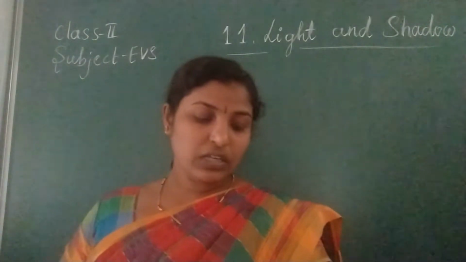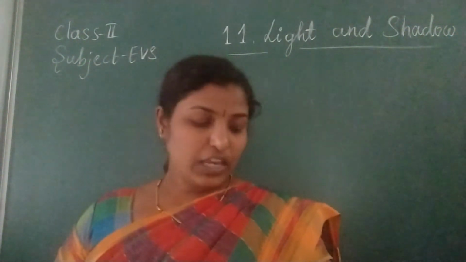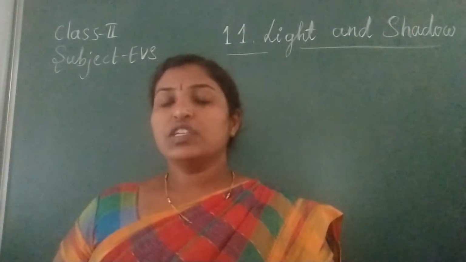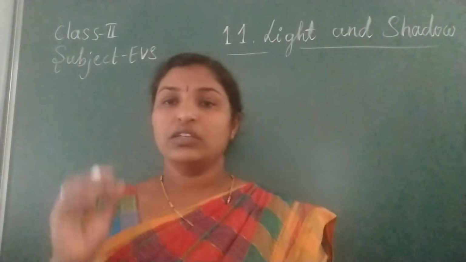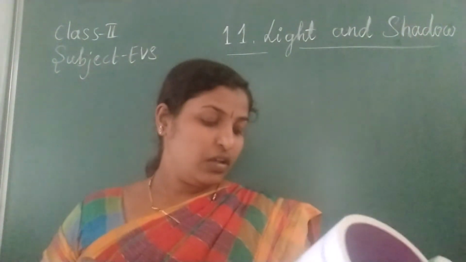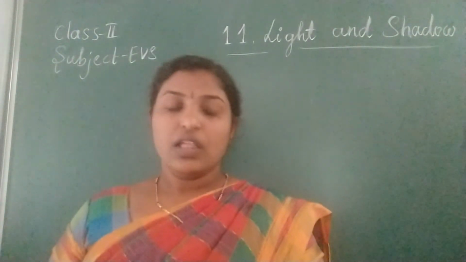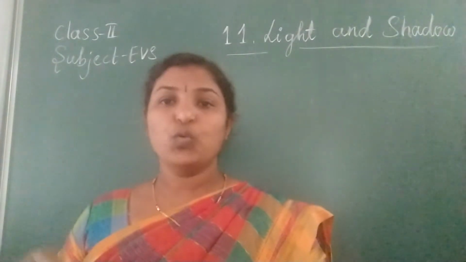Have you ever noticed a dark patch on the ground when you stand in the sun? If you stand in front of the sun and look at your back, there will be a dark patch of your body structure. That is known as a shadow. It also moves when you move.